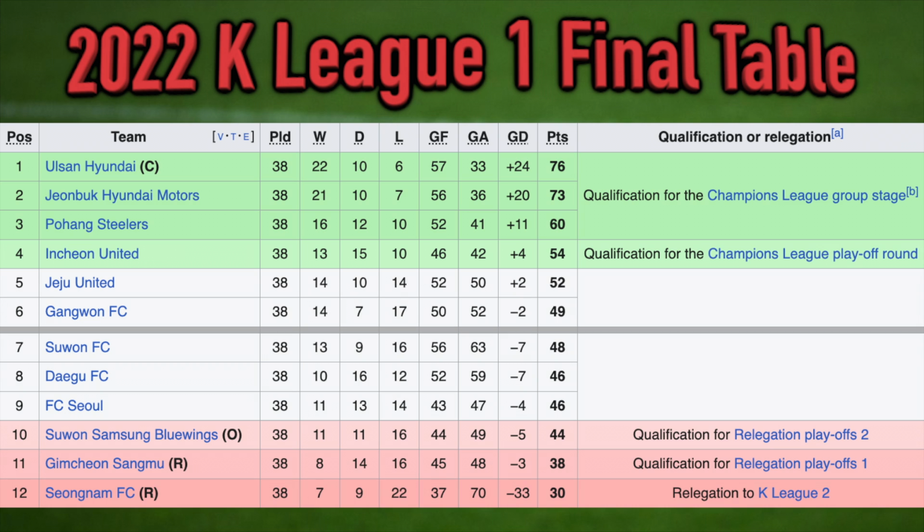Teams at the bottom are fighting to stay out of the relegation zone. If you finish in last place, you're automatically bumped down to the K-League 2. That happened to Seongnam FC here. Also, the 10th and 11th place teams have to play against K-League 2 teams to fight against being relegated themselves. So it's definitely less stressful if you can finish in 9th place or above. Of course, there's also more prize money on the line the higher a team finishes in the table. So all 38 games are important.